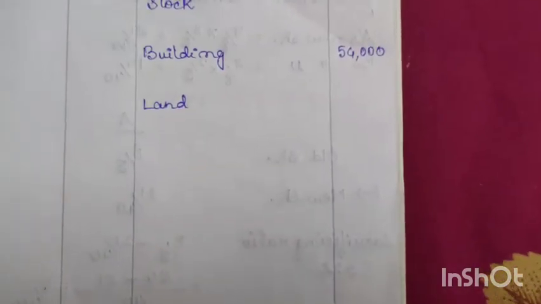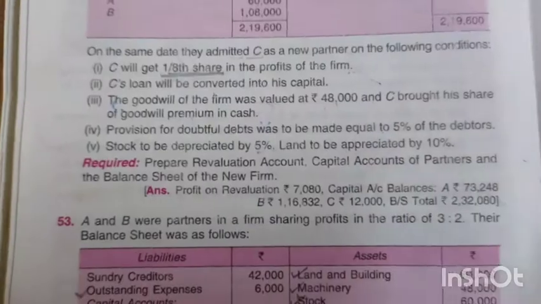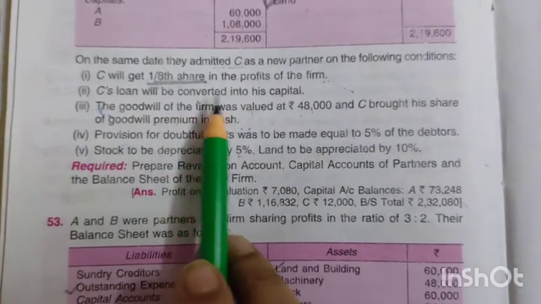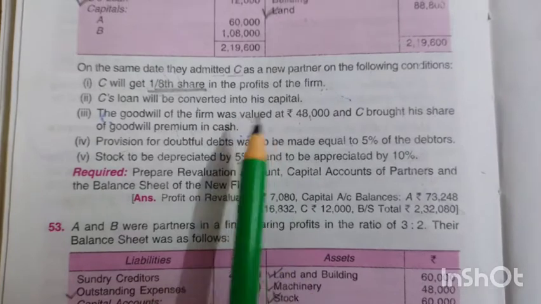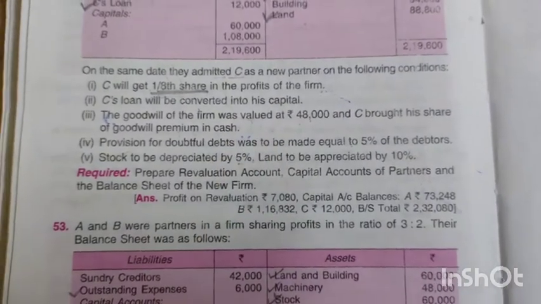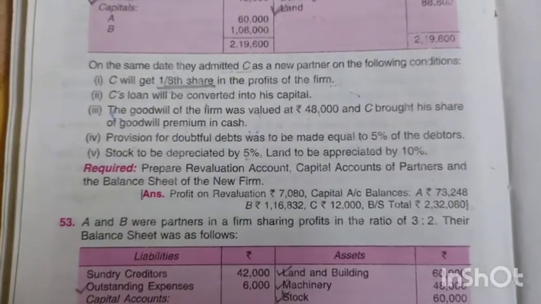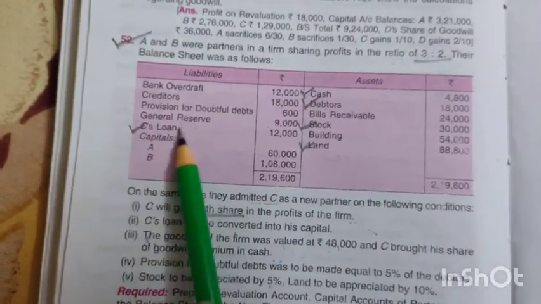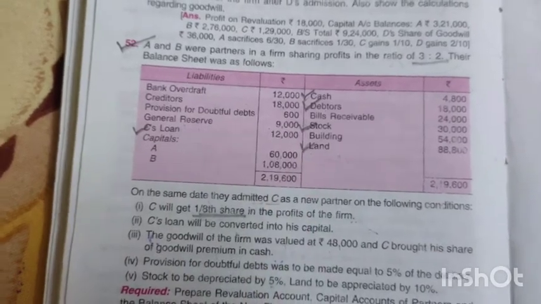Okay. Now coming to the adjustments. In the first adjustment it is said that C's loan will be converted into his capital. This means that C is not going to bring any extra amount for capital, but the loan which he has given to the firm will be converted to his capital.